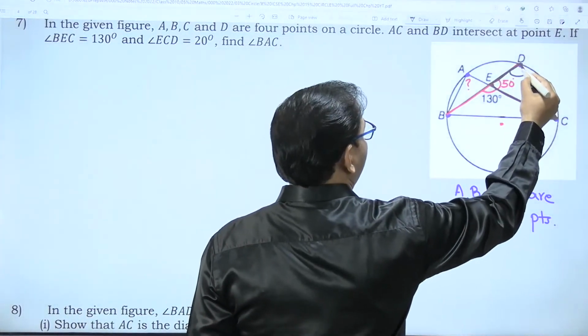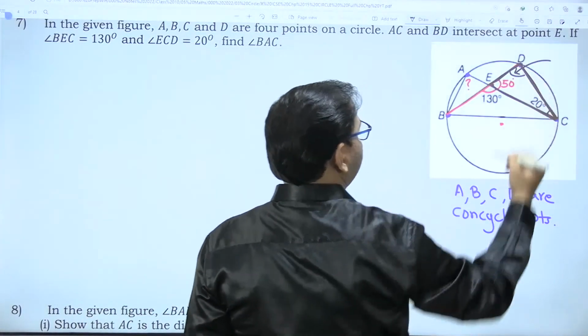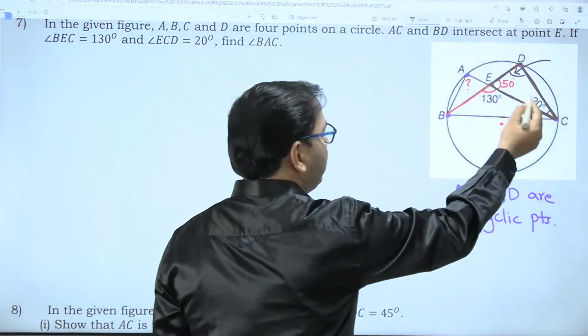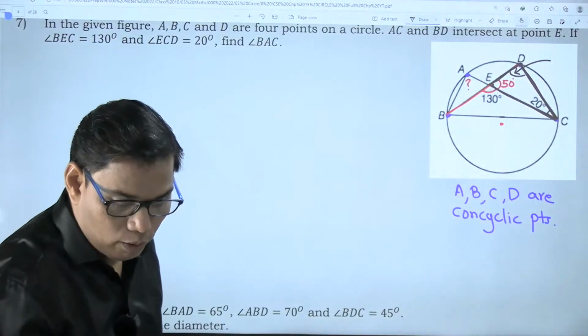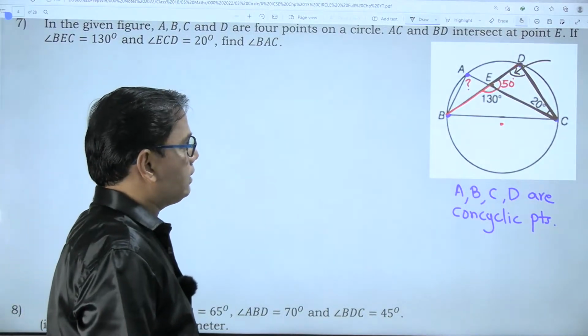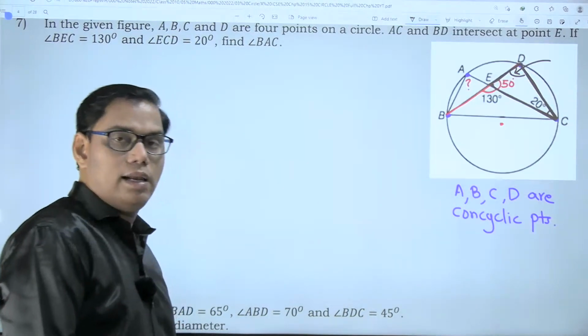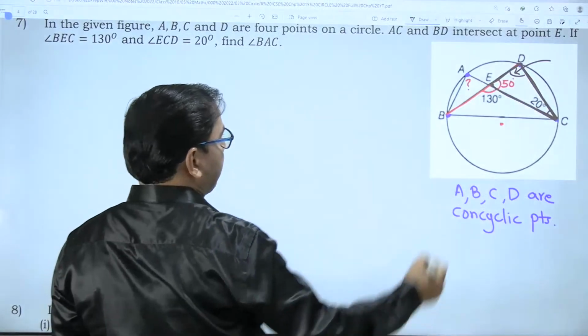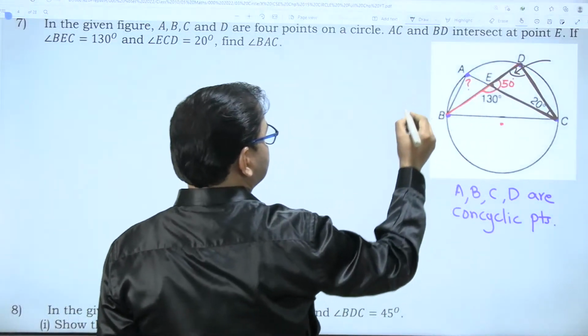So can you tell me how much is angle D? Angle D plus 50 plus 20 is equal to 180 degrees. Yes, I will wait. Tell me how much is angle D. 50 plus 20 is 70, and all three angles sum to 180 degrees.